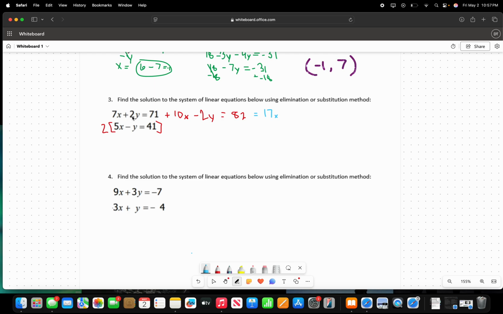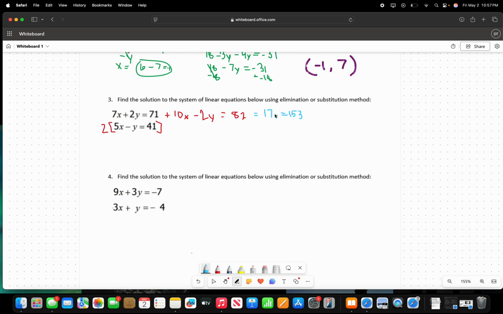And then the positive 2y and the negative 2y cancel each other out. Therefore, we're just going to add the 71 and the 82, which is going to give me 153.